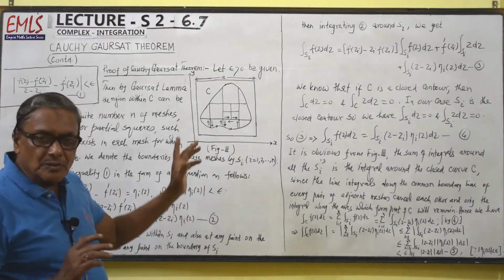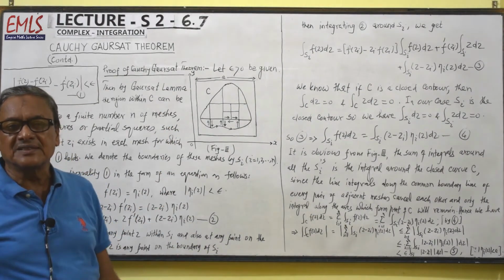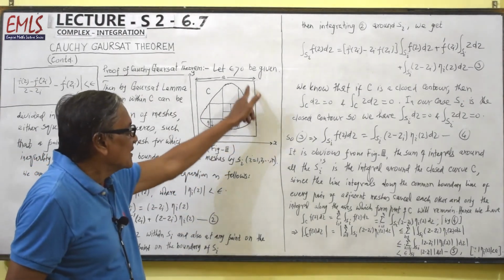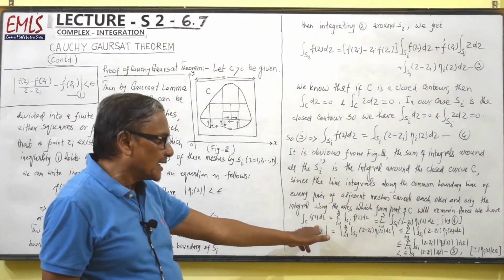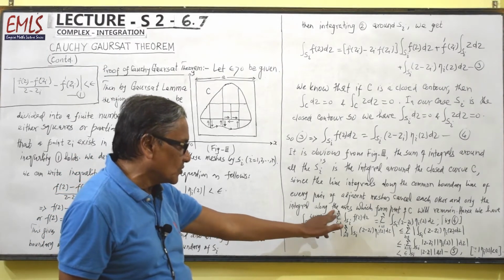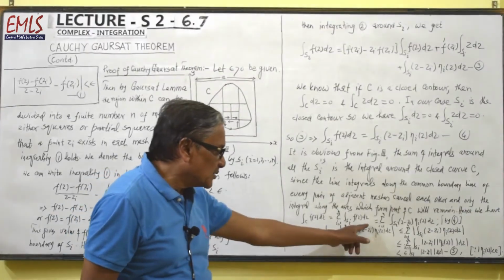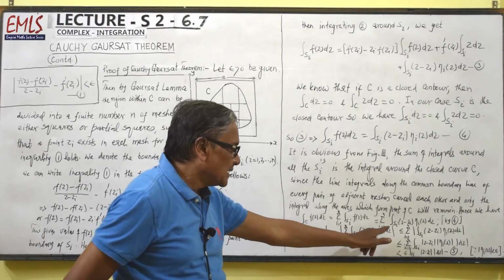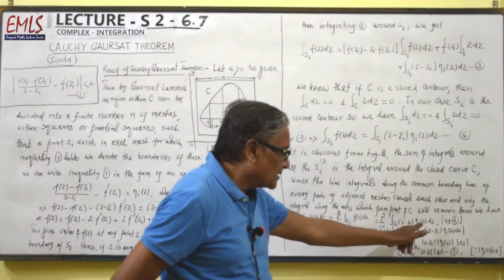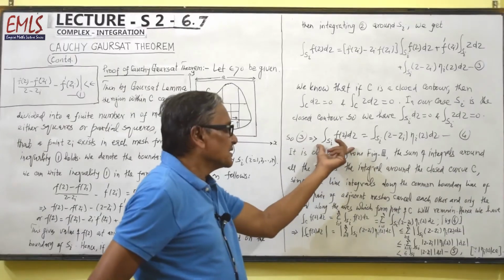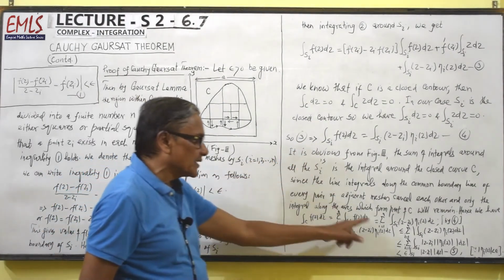So all the line integrals along the common boundaries will cancel, and we will be left with the line integral along this curve C. So integral over C f(z) dz is equal to sigma i equal to 1 to n integral over Si f(z) dz, and this will be equal to sigma i equal to 1 to n integral over Si (z minus zi) eta i(z) dz by 4. We have substituted the value of integral over Si f(z) dz from 4 here.